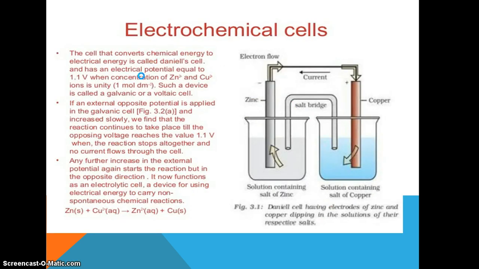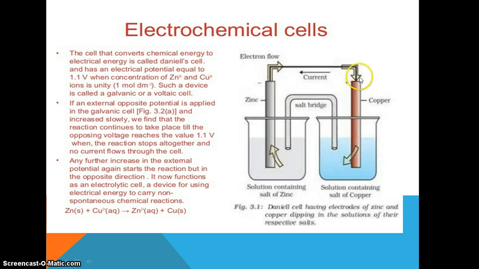The most important part of this chapter is the electrochemical cell. There are various types of electrochemical cells, like the galvanic cell, Daniell cell, etc. This is the cell setup of the Daniell cell. We take two beakers, one containing zinc sulfate solution and another containing copper sulfate solution, and two electrodes are attached: one a zinc electrode and another a copper electrode, and there is a salt bridge connecting them.